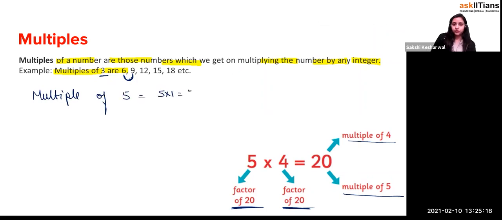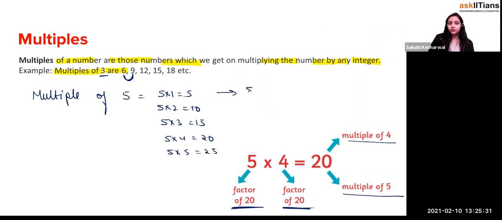5 into 1, which is 5, right? Then 5 into 2 is equal to 10. Then 5 into 3 is 15. Then 5 into 4 is what? 20. 5 into 5 is what? 25. So it means you keep on adding. So can I write this as 5, 10, 15, 20, 25, then 30, 35, and then so on, right? And if you pick any number out of it, let's suppose 30.